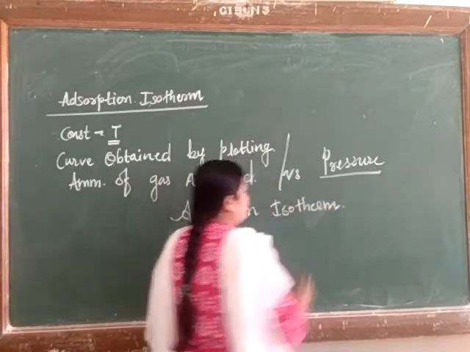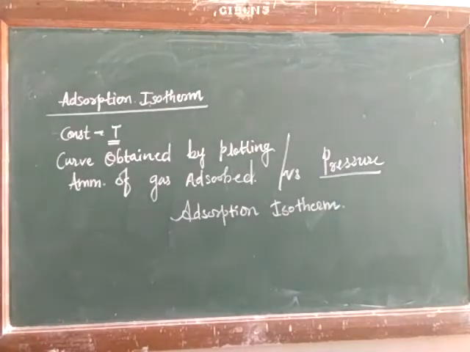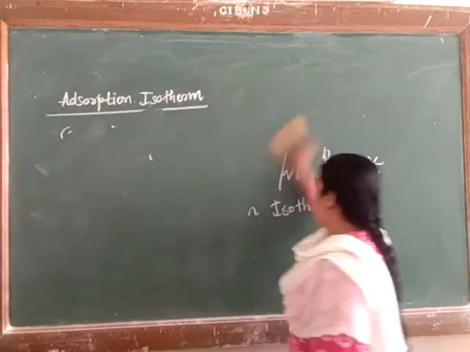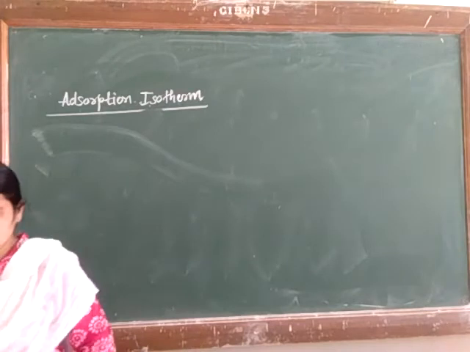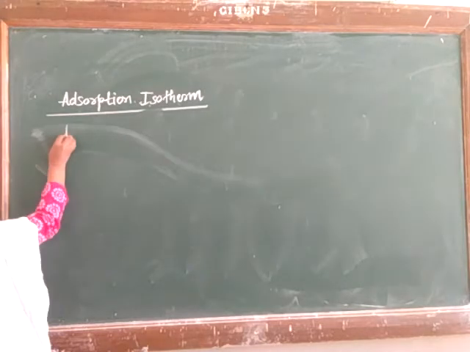Here we have mainly five types of adsorption isotherms. Let's see them one by one, all types. Here, type 1.